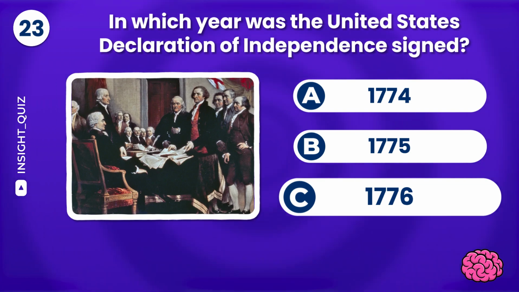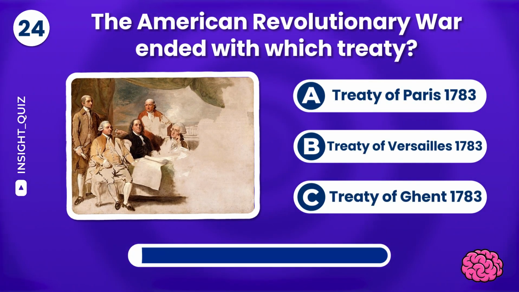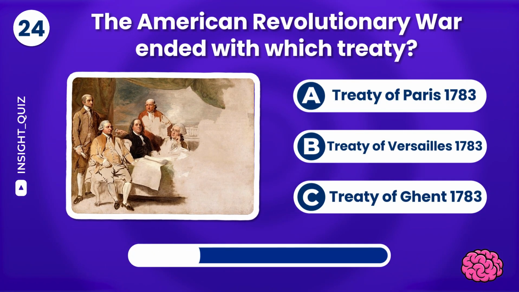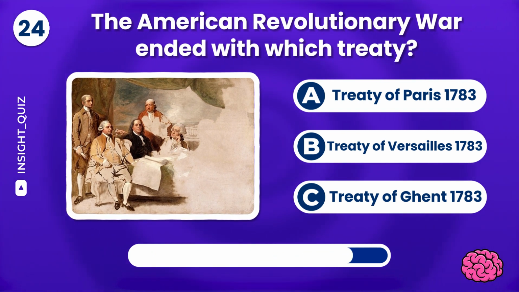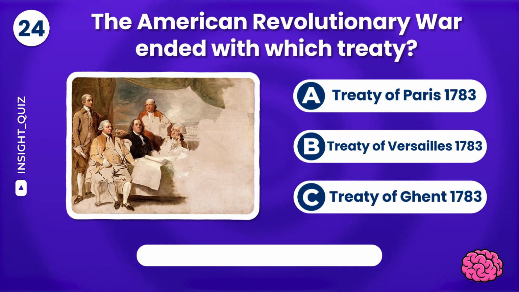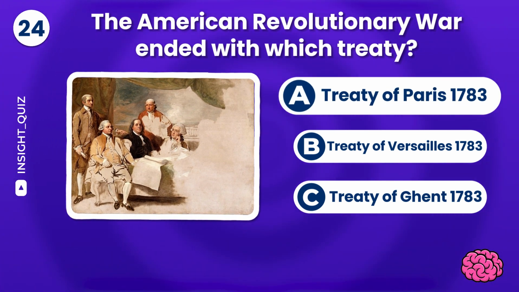Nice! It's 1776. The American Revolutionary War ended with which treaty? The treaty was the Treaty of Paris 1783.